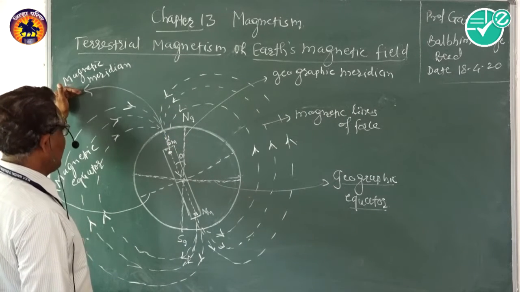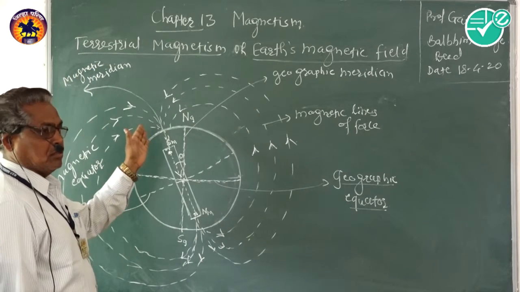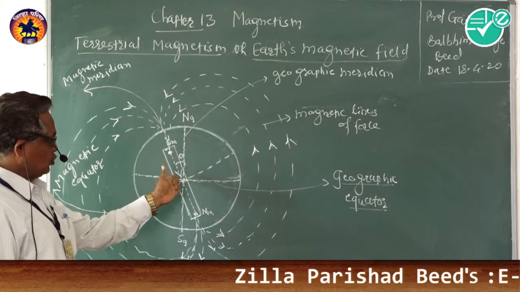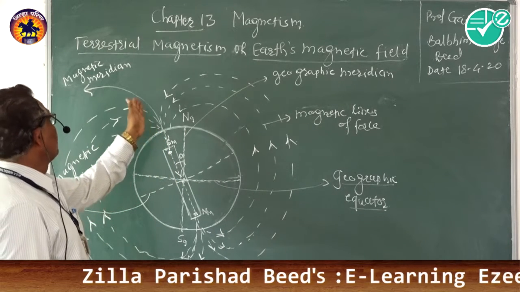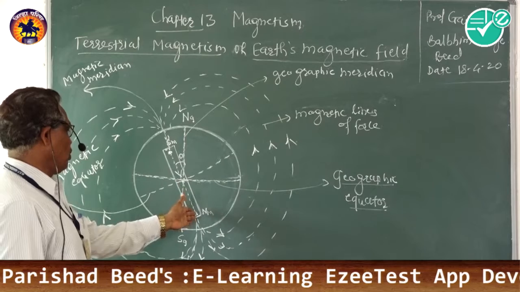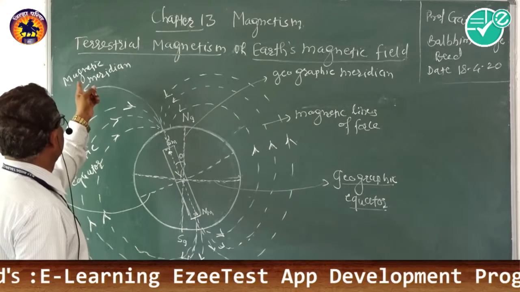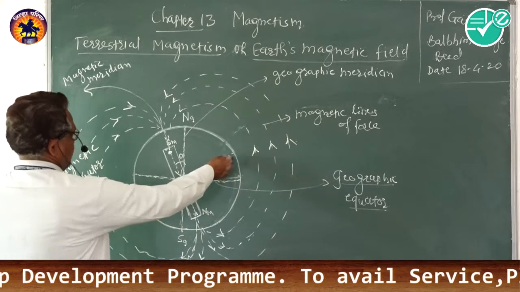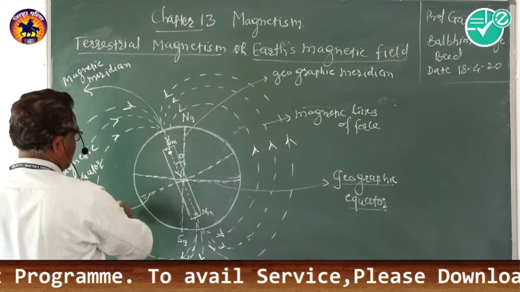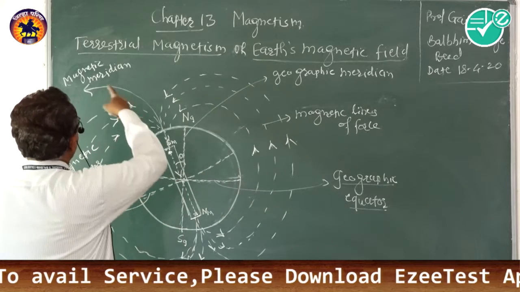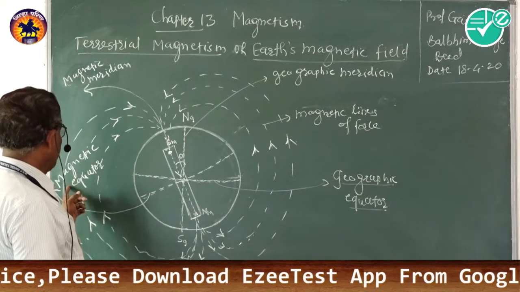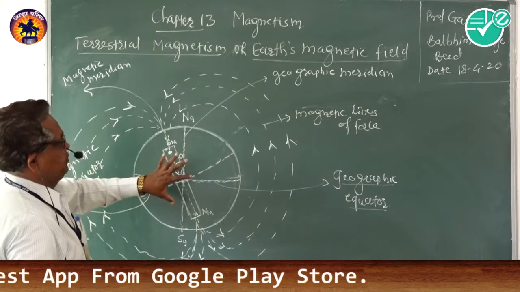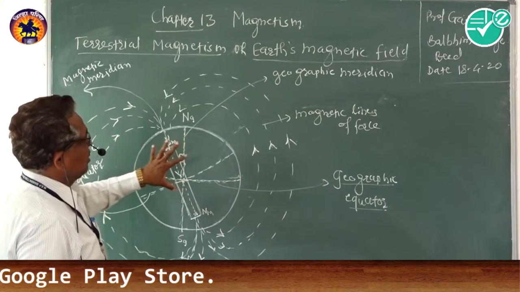Now magnetic meridian: at any place, the vertical plane passing through the magnetic north and south pole of the earth is known as the magnetic meridian. Now magnetic equator: a great circle on the surface of the earth in a plane perpendicular to the magnetic meridian is known as the magnetic equator. These are some concepts of the magnetic field around the earth.